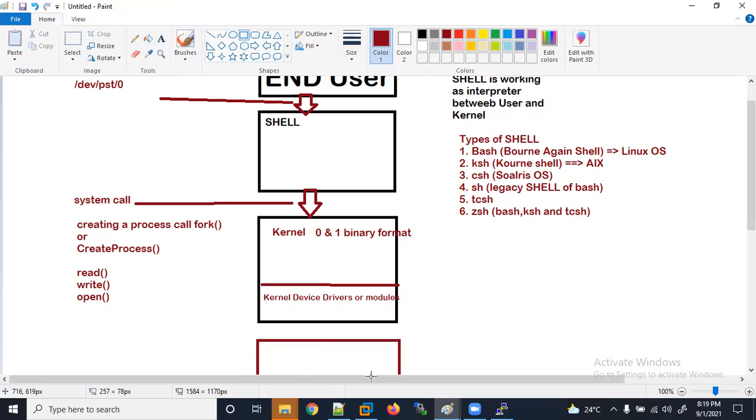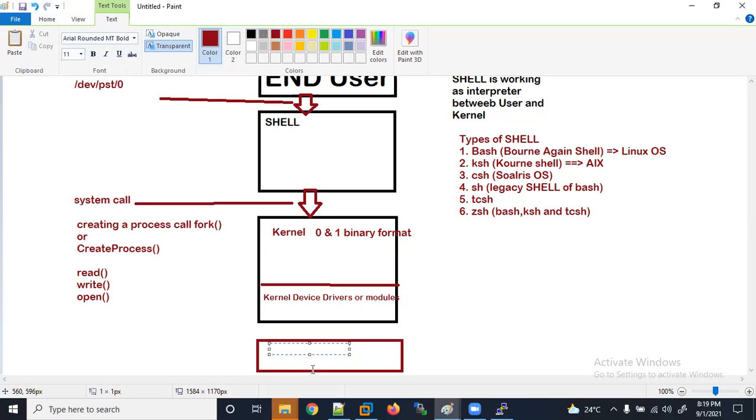Let me create one more here, and I will give the name hardware. In hardware, let's say your monitor, your CPU, RAM, your LAN card, etc.